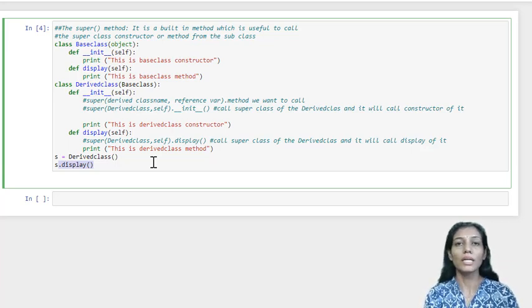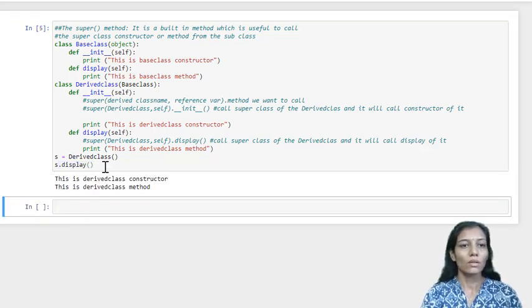We are creating an object of the derived class and accessing the method using that object. So let us execute the code and see. So this is the derived class constructor, because we are using the object of the derived class, and in the same way the derived class method is called.